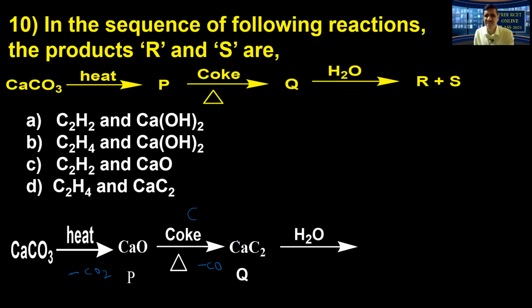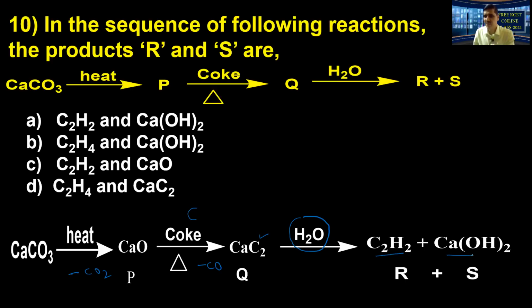So Q is CaC2, that reacts with a calculated quantity of water. Well-known reaction for the preparation of alkynes. Look here at what comes. This is converted into C2H2, acetylene or ethyne, and calcium hydroxide. Here they have asked for both R and S. We have to look at the options carefully and answer. Look, option C has C2H2 plus CaO.